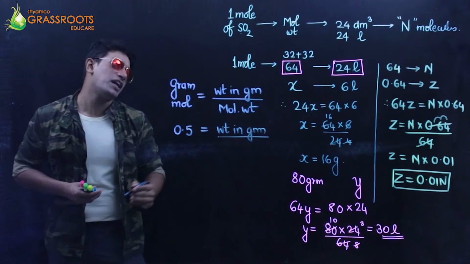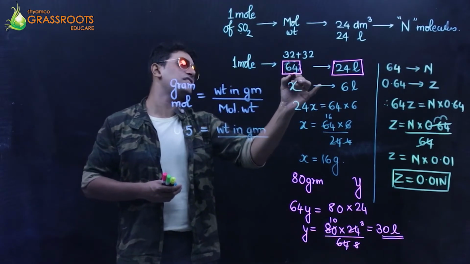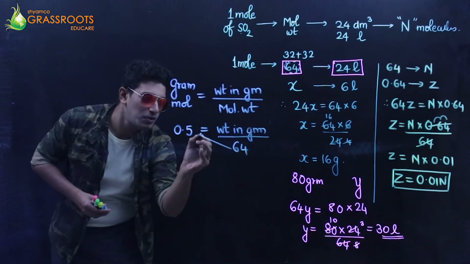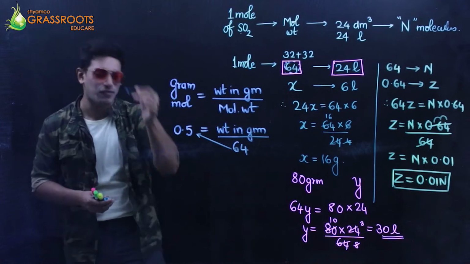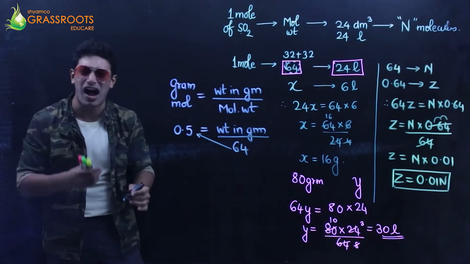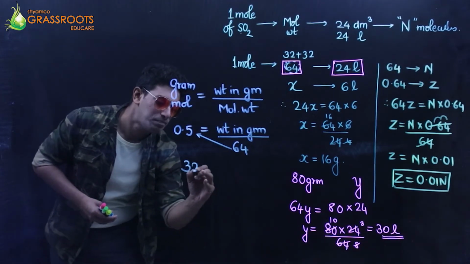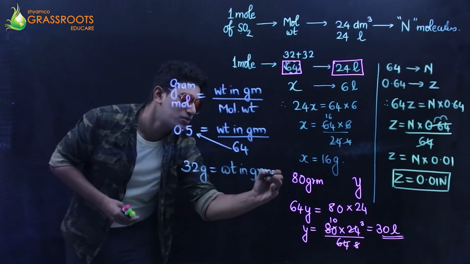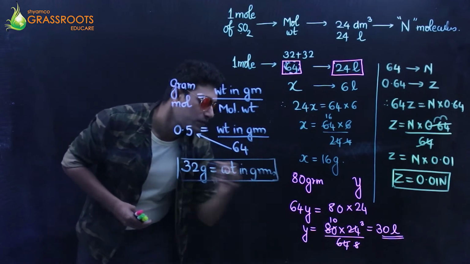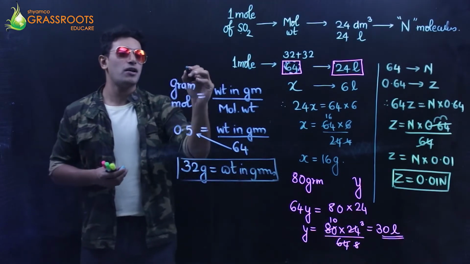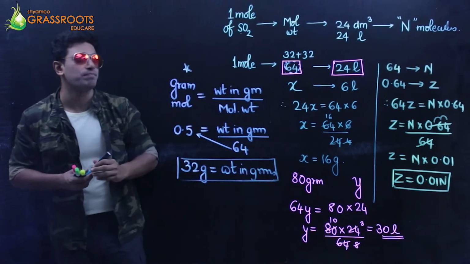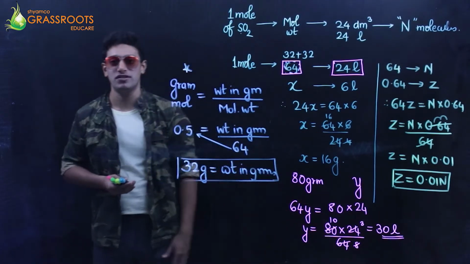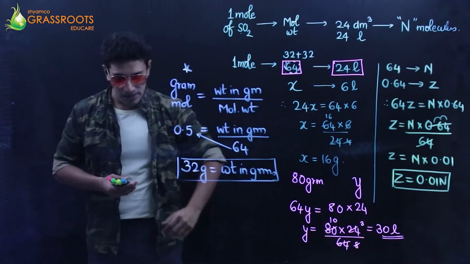And the molecular weight, come on, we know the molecular weight. Isn't the molecular weight 64? 0.5, you cross multiply. 64 into half. 0.5 is 1 upon 2, half. Come on. So when you get the answer, you get 32 grams as the weight in grams of SO2. Right? So this was my very beautiful question. Very nice question.